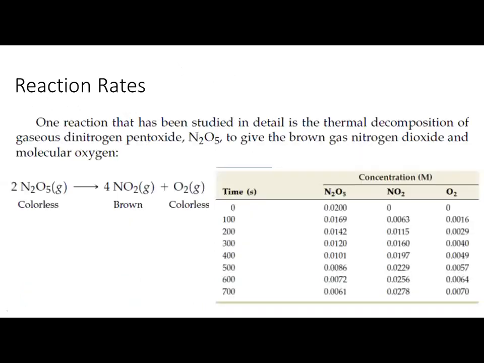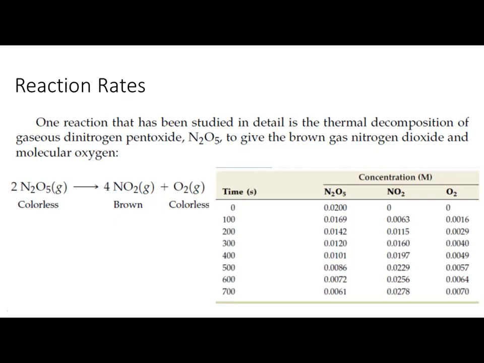Let's have a look over here. I am just giving another example. This is dinitrogen pentoxide. It is a gas, and after decomposition it is converted into nitrogen dioxide and oxygen. This is just a reference.